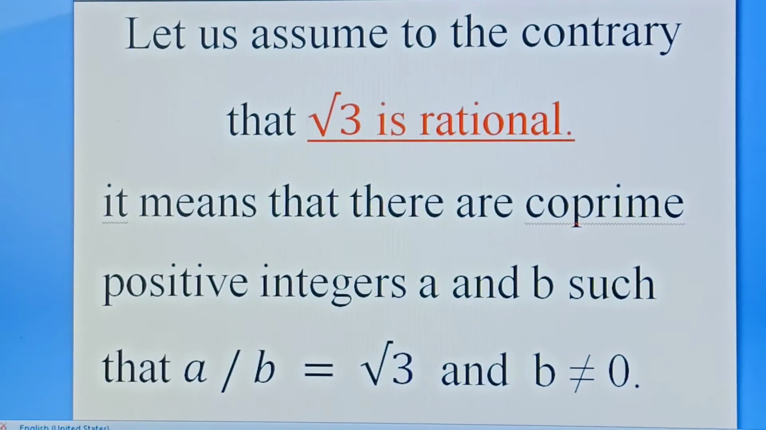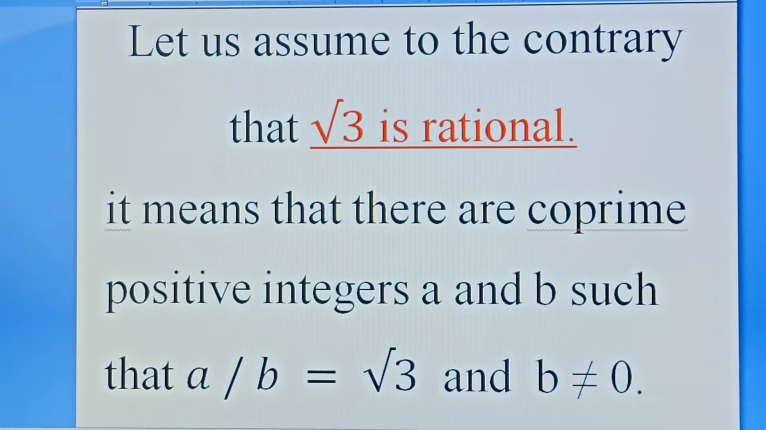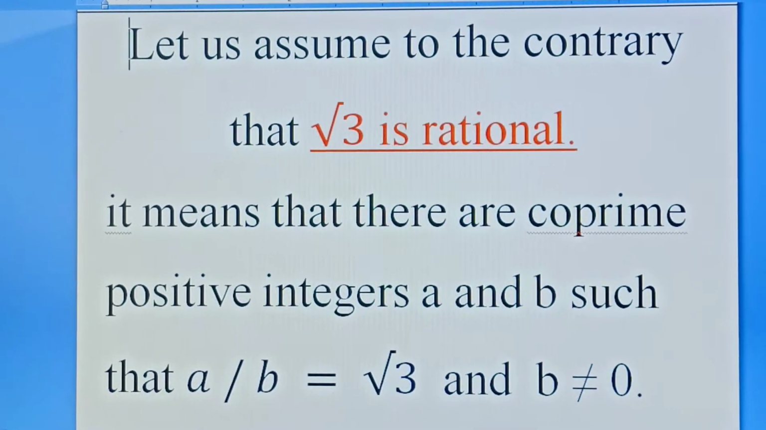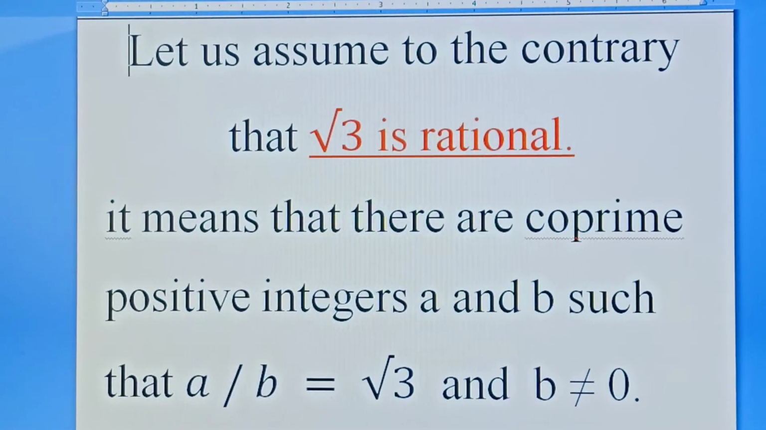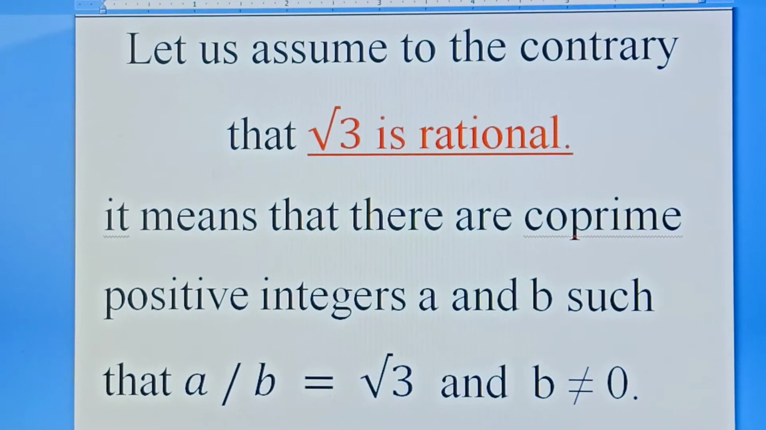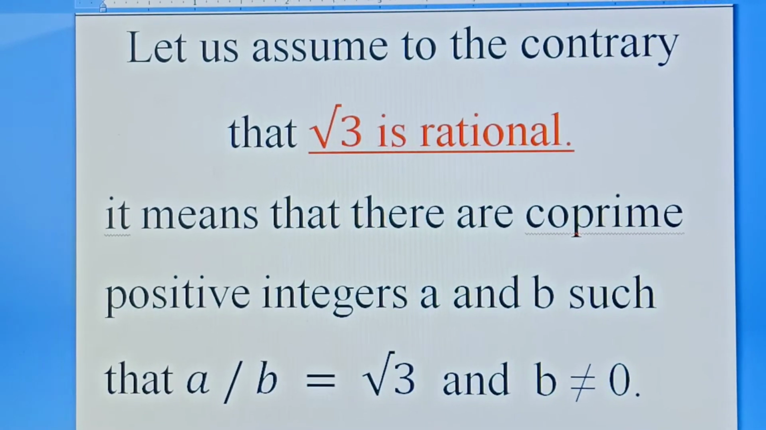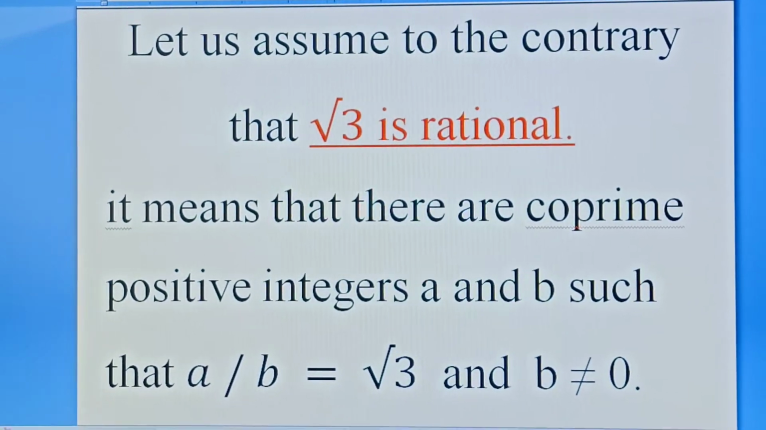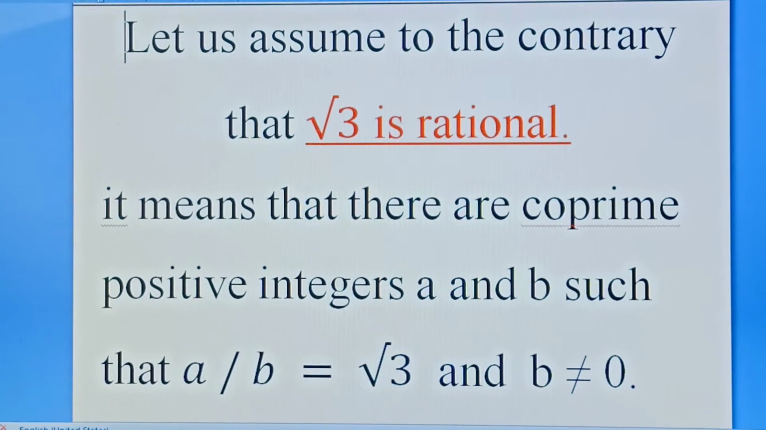We know the definition of rational numbers. The rational numbers are the numbers which can be represented in the form of p upon q or a upon b or x upon y. But the denominator must not be 0.